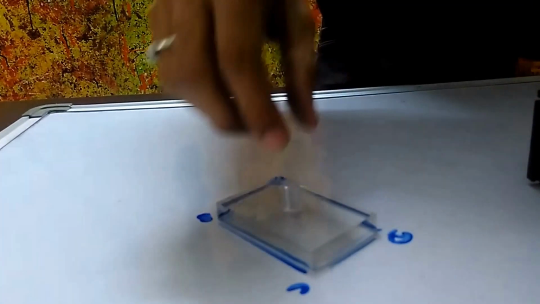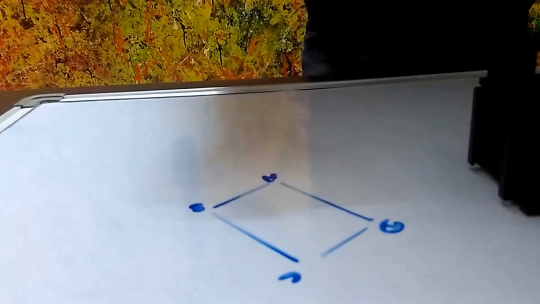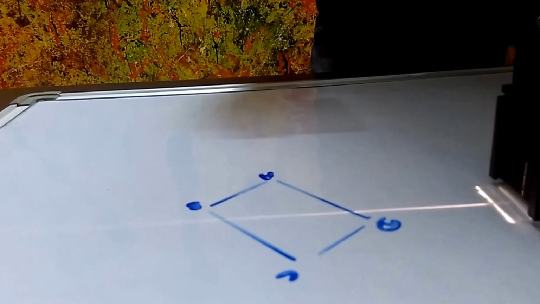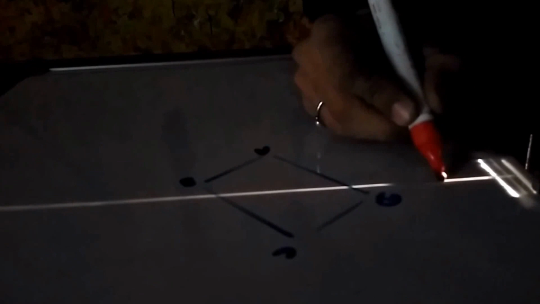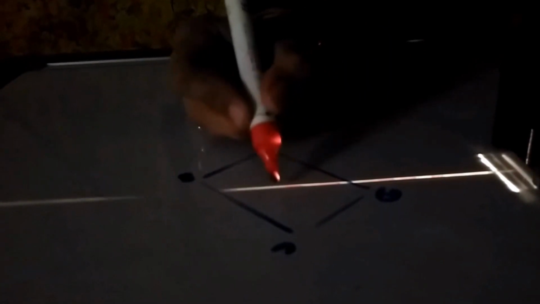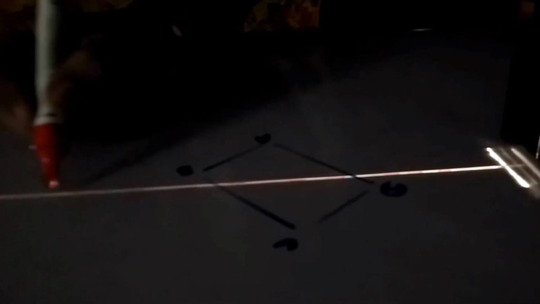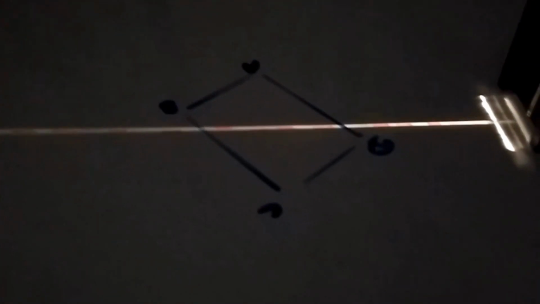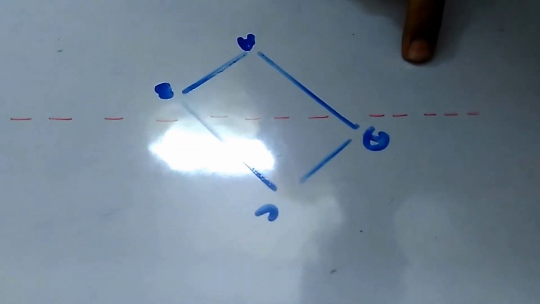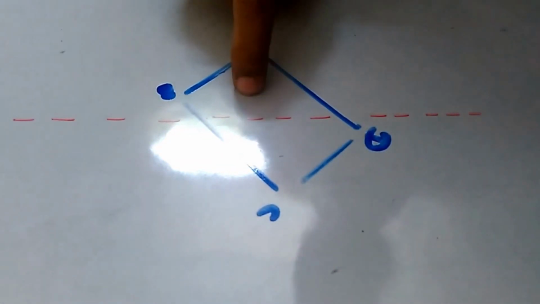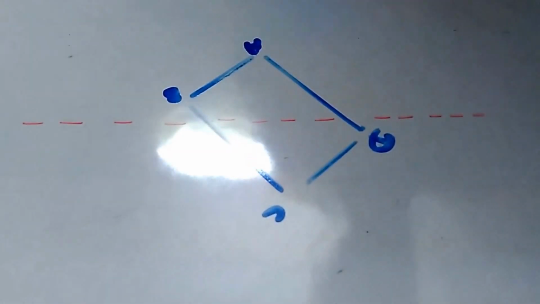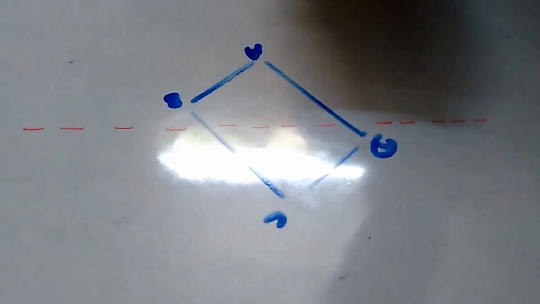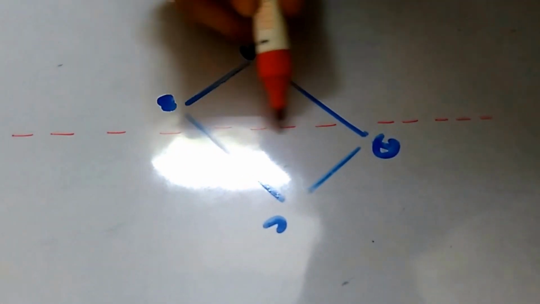And this is the simple ray box. Start the ray box and mark this ray with a red pen. So in this particular case, both are air, yes, this is the air, meaning rare medium. This is the air, this is the rare medium, and this is the air. This is also the rare medium. Like the medium is not getting changed. Yes. Therefore, the direction of the light is a straight line.